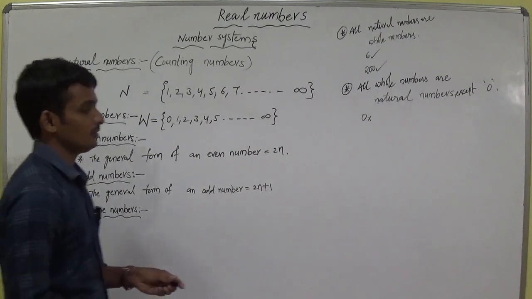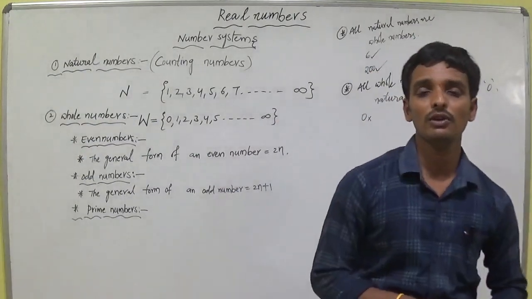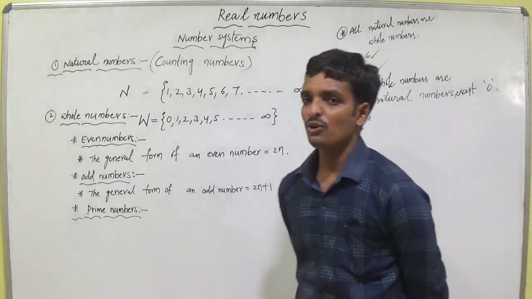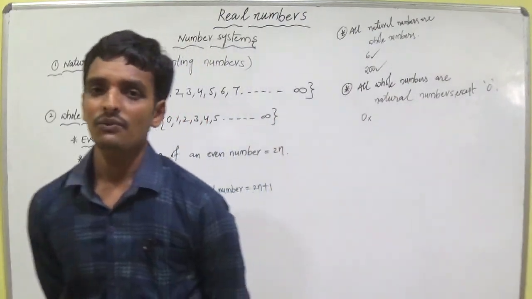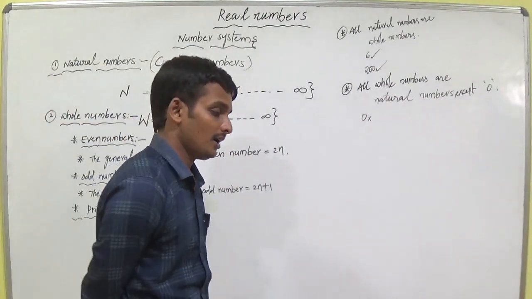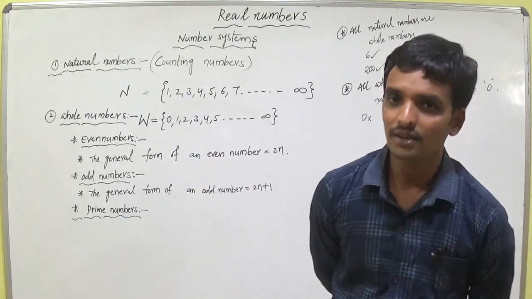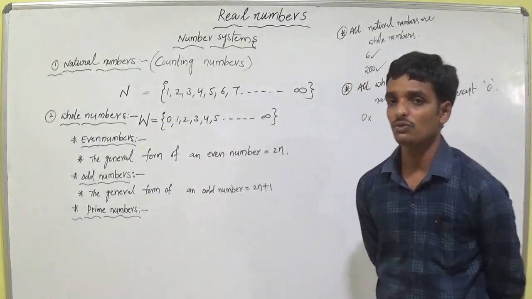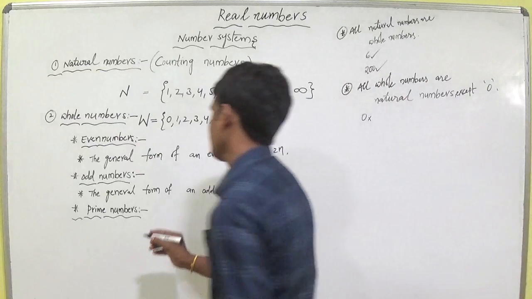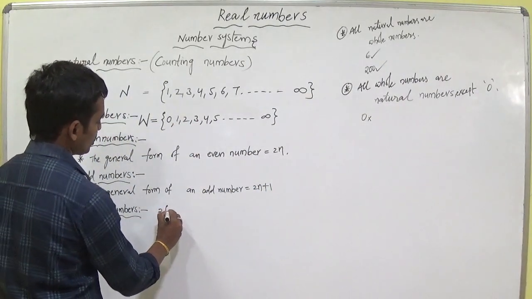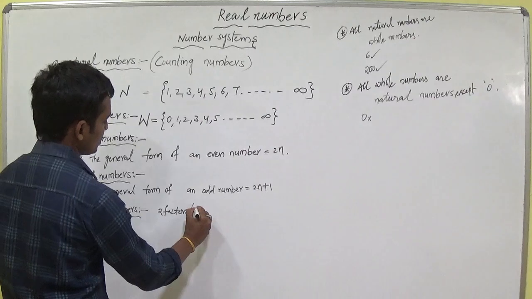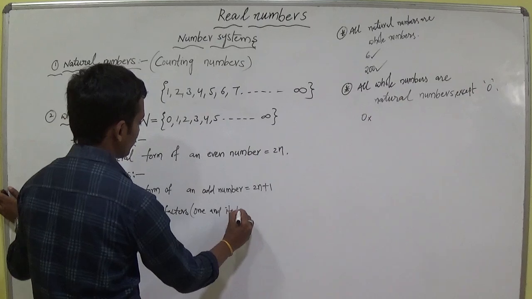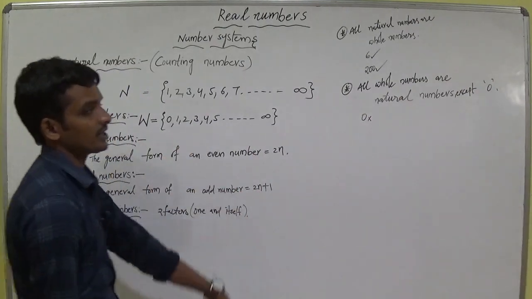Prime numbers. Okay, do you know the definition of a prime number? I think you know very well about that. The number which has only 2 factors is called a prime number. What are the 2 factors? 1 and itself. One is a factor of every number, and itself is a factor.